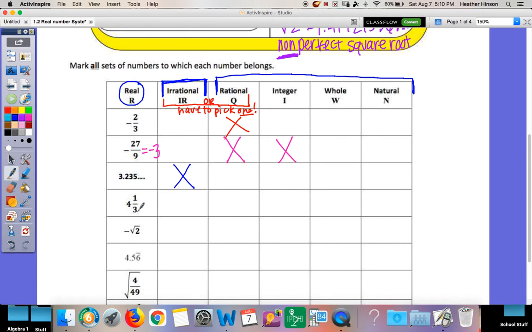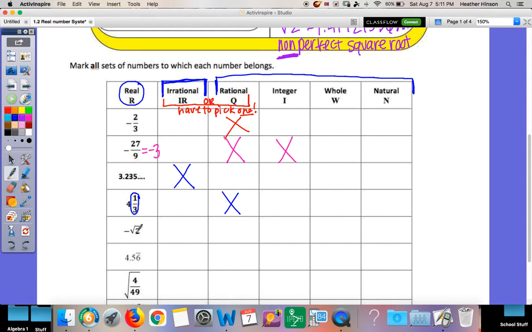So 4 1/3. Is that irrational or rational? Where do fractions fall? Fractions are always rational. If it's rational, go down my list. Is it an integer? Remember, integers could be negative or positive, but they have no decimal and no fractions. Well, this one has a fraction, so it's not an integer. And that's my stop, so I don't keep going. That's where I'm going to end.